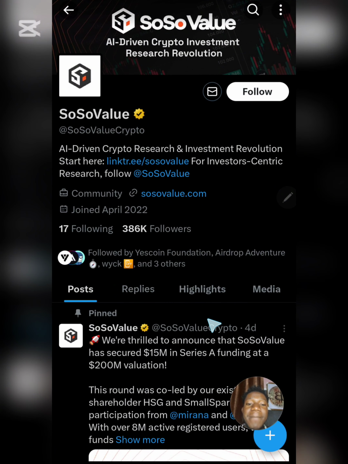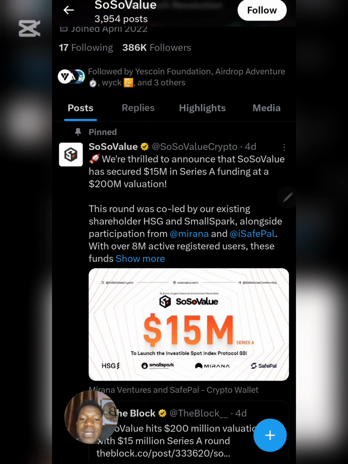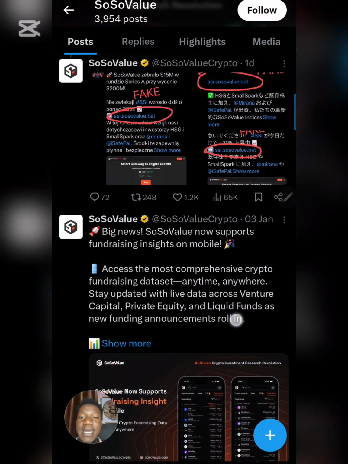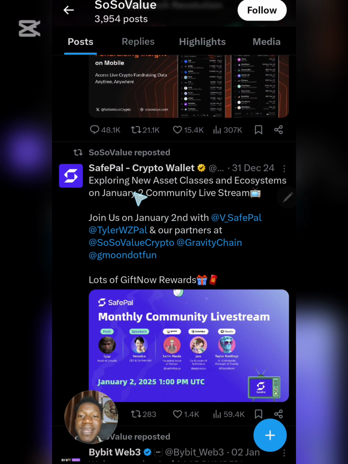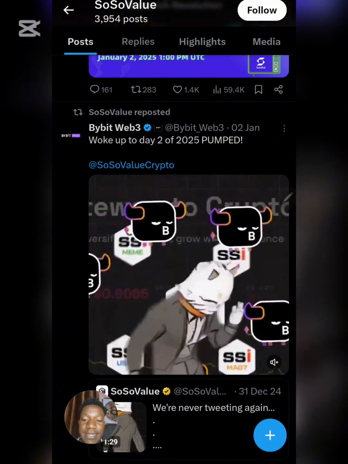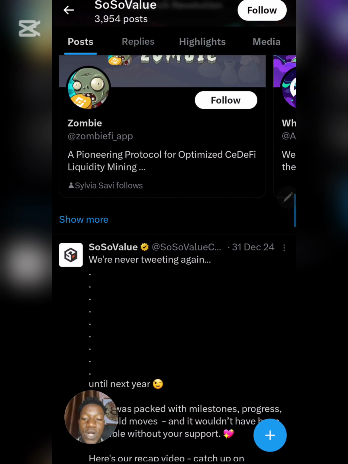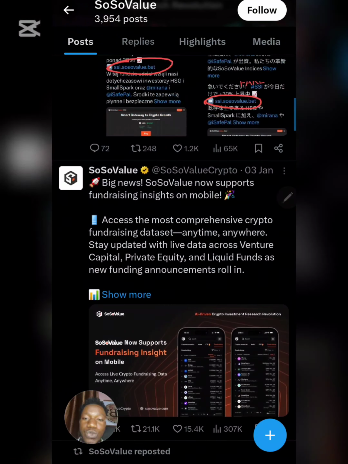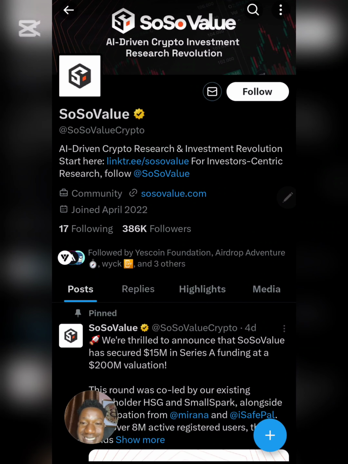And other things that actually make me interested in this airdrop is that they have actually raised about $15 million. And you know, from the money that they raised from their funding, this will actually play a huge role in determining the amount of airdrop that we're going to be getting from them. And also when you scroll down guys, you can see that they are really recognized by SafePal Wallet. You know, SafePal Wallet is just like Trust Wallet and all that. And if you scroll down again, you can see that Bybit also recognizes them guys. So a lot of reasons are here why you need to actually key into this airdrop. But let's now go straight to the point and talk about how to actually get started with the airdrop.